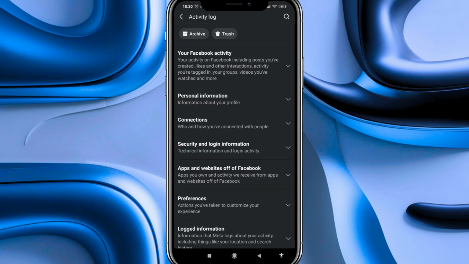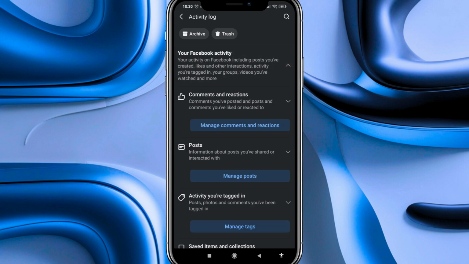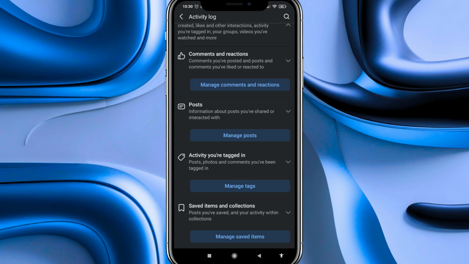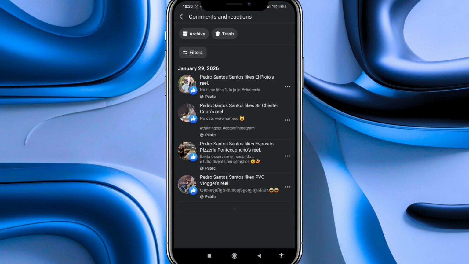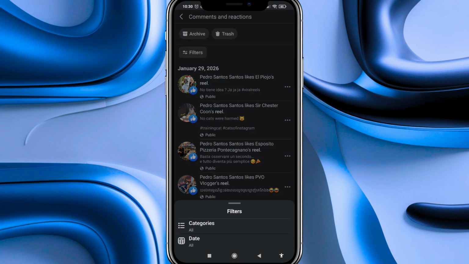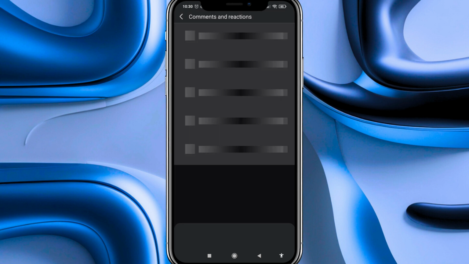Now, after that, in this page, we have to go to the first section labeled Your Facebook Activity. We click on this arrow to display it, and now among all the options, we have to go to the first one, Comments and Reactions, and we click on this button, Manage Comments and Reactions. Now after that here, we have to go to the button on the top left, and we click on the Filters button. Now in this panel that appears at the bottom, we click where it says Categories, and after that in this menu, we select Likes and Reactions.